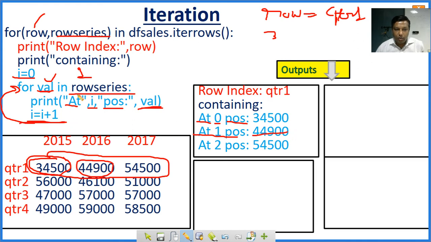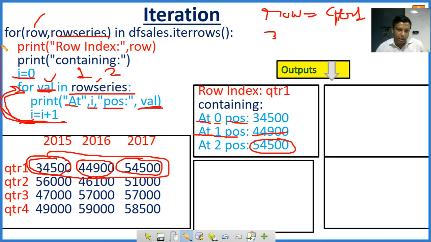Then I equal to I plus 1, then the value of I will become 2. Again the loop will execute. Then val is 54500. So it will print 54500. After that this loop will end.